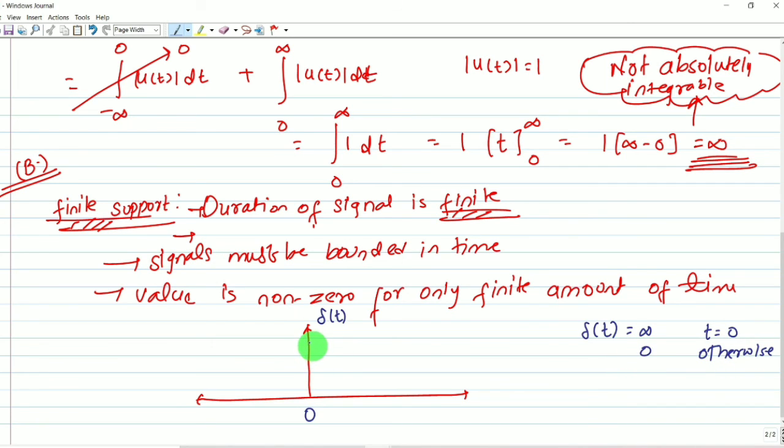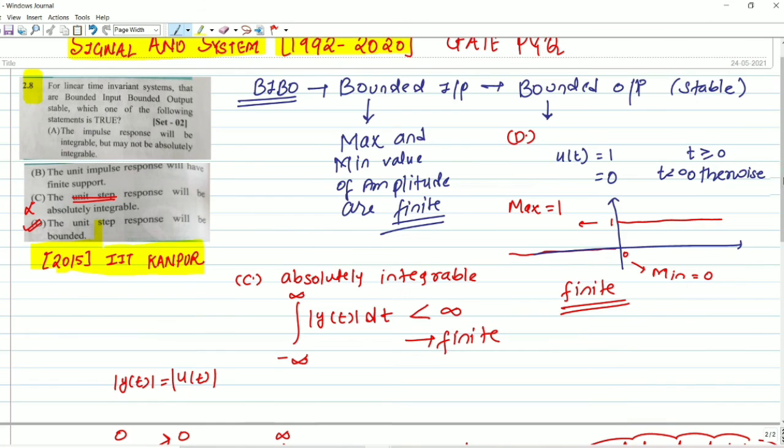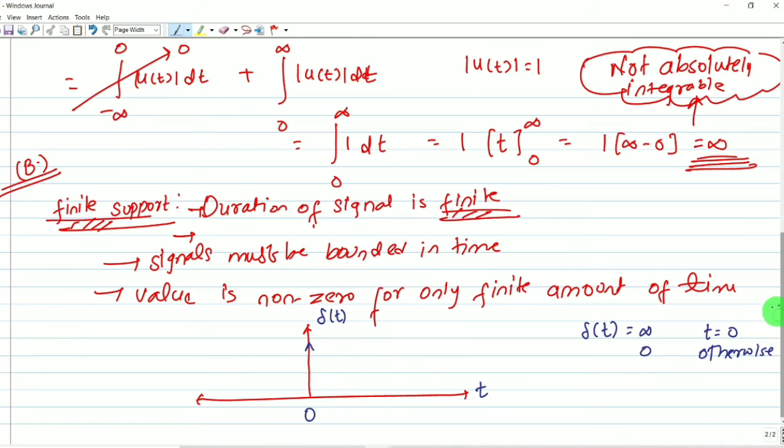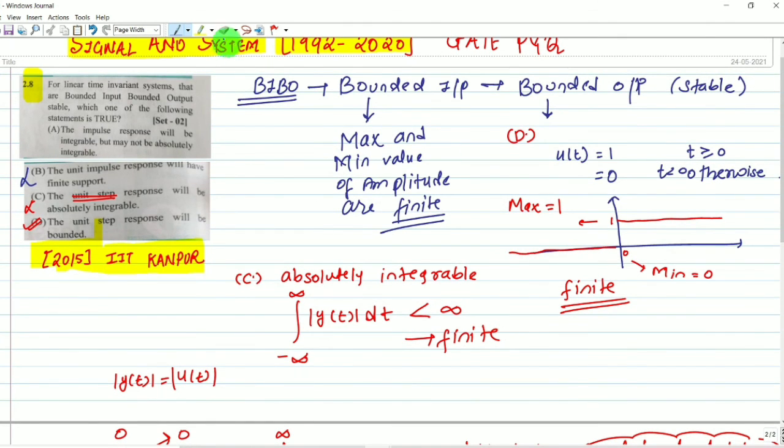Let me draw this graph. This is the graph of del t versus t. Here the duration of signal is not finite. Therefore we can say option B is also incorrect. The unit impulse response will have finite support; option B is incorrect because the duration of signal is not finite for the impulse response. Hence our option D is correct for this question.